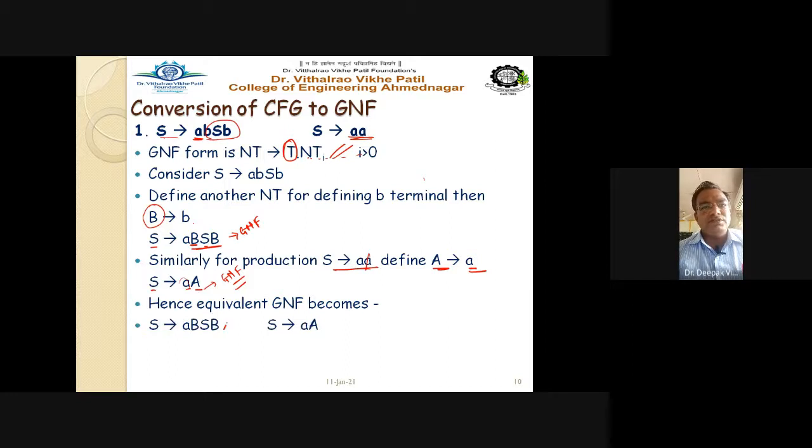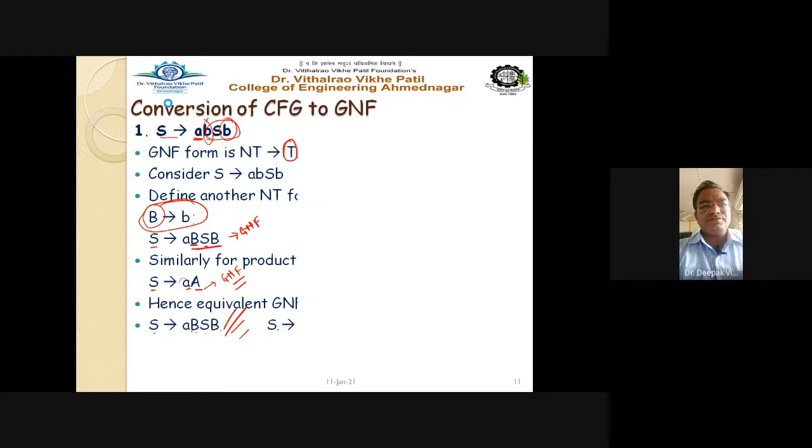So this is the grammar. S gives A capital B, capital S, capital B. S gives A dot capital A. This is in a GNF format. It is very simple. What we did here, we just defined one non-terminal for B. Capital B produces small b, and capital A produces small a, and the problem is solved here. And this resultant grammar is in Greibach normal form.